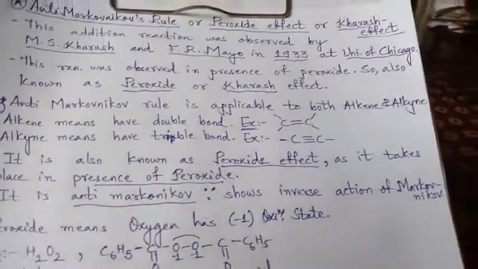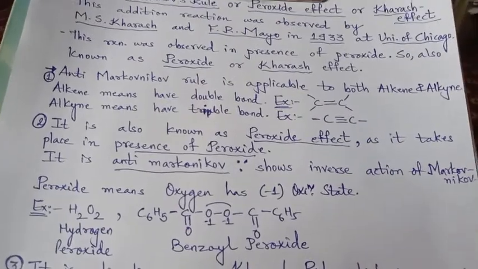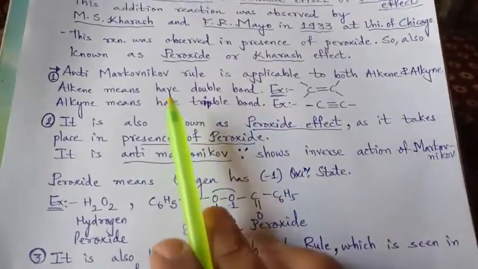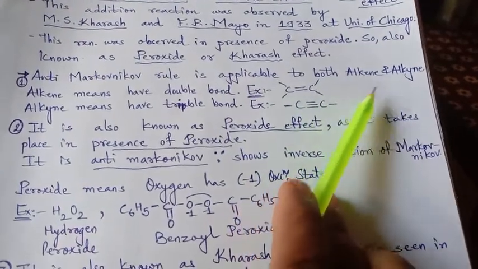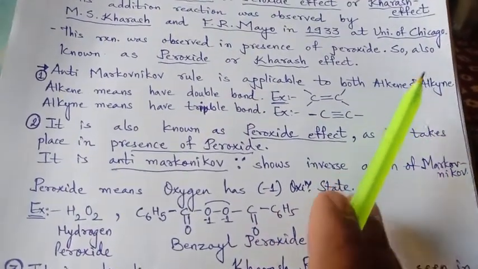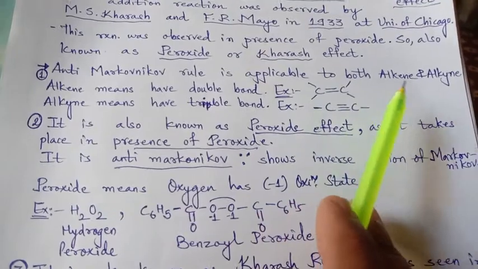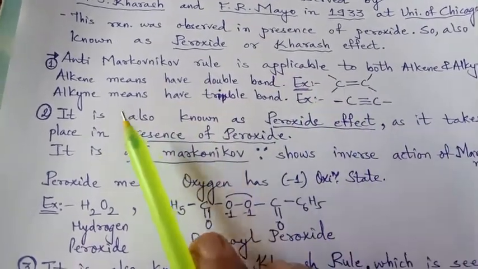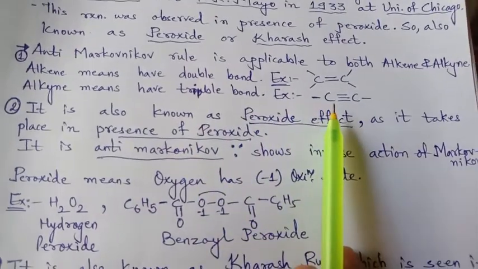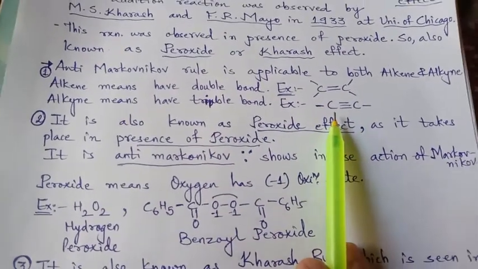Here also, let us see what the major things are that we have to keep in mind. The very first is that the anti-Markovnikov rule is applicable to both alkene and alkyne. In Markovnikov it was only for alkene. Here, alkene and alkyne. Alkene means a double bond in the hydrocarbon, alkyne means a triple bond in the hydrocarbon, that is, unsaturated hydrocarbon.